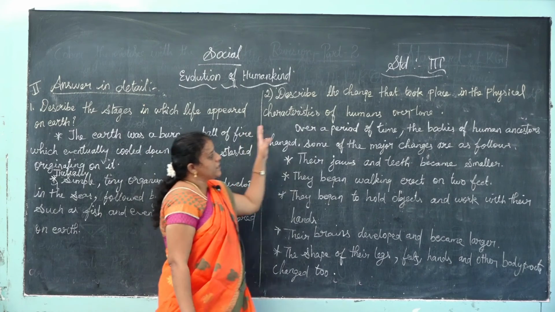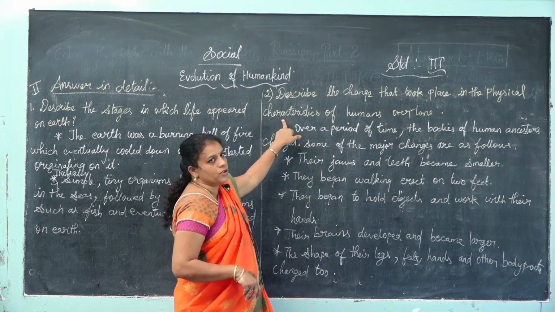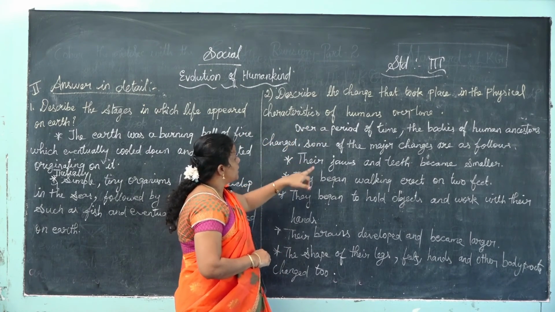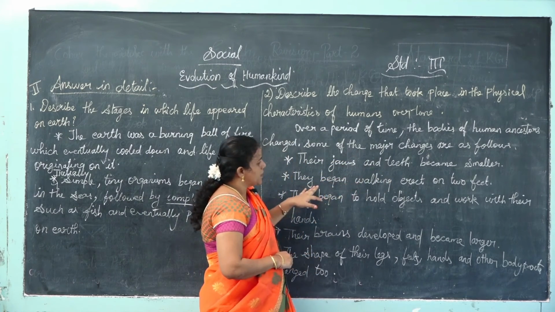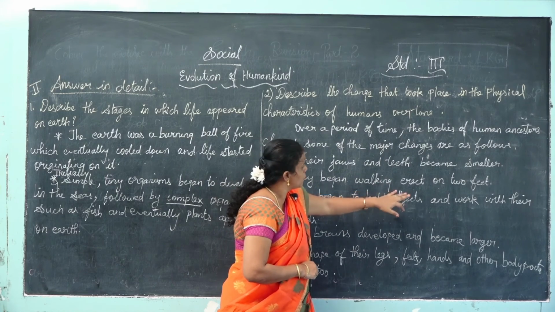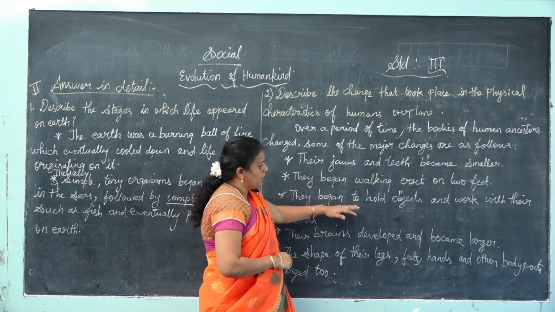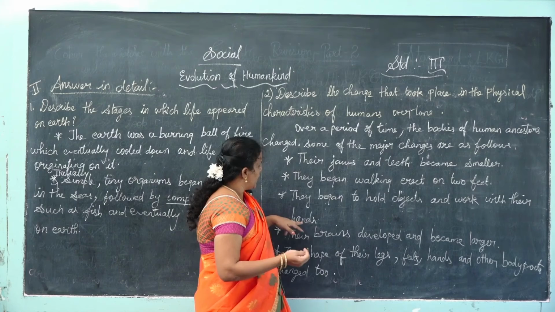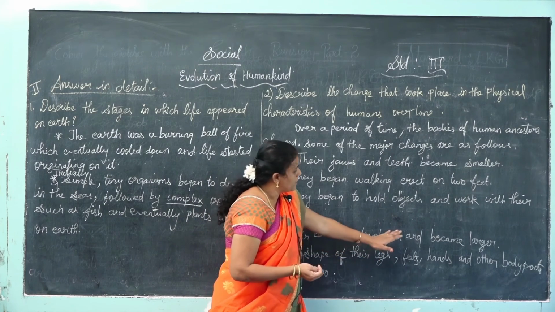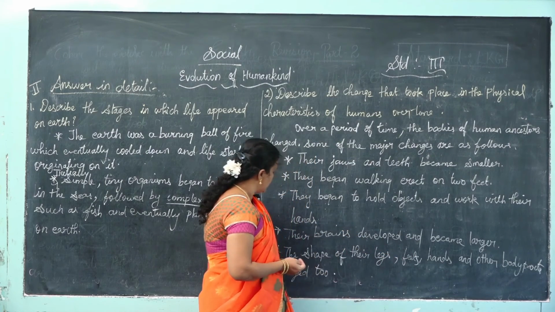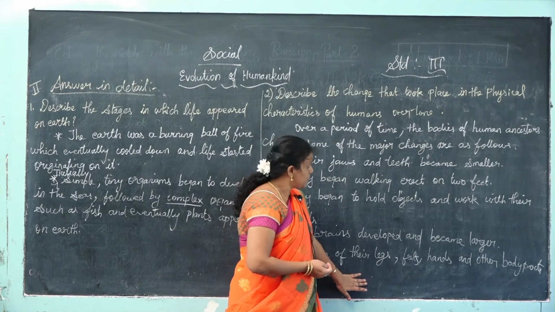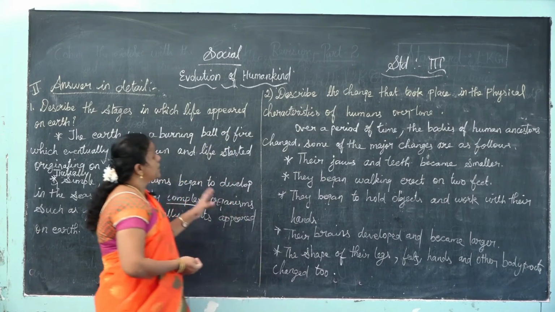Second one: what are the changes in the physical characteristics of humans over time? So what are the changes? Major changes are as follows. The jaws and teeth became smaller. They began walking erect on 2 feet. And then they were able to hold objects and work with their hands. The brains developed and became larger. The shape of their legs, feet, hands and other body parts changed too. So learn these two details.